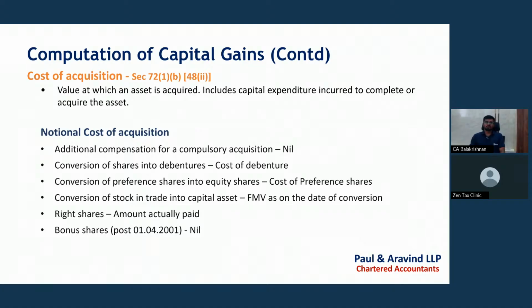So we have seen what is full value of consideration. Now let's see what is cost of acquisition. Section 72(1)(b) of Income Tax Act 2025 covers cost of acquisition. The corresponding section in the Income Tax Act 1961 is section 48(2). So what is cost of acquisition? Cost of acquisition generally means the value at which we purchased the asset. So that is cost of acquisition.